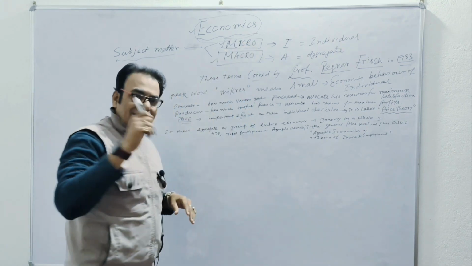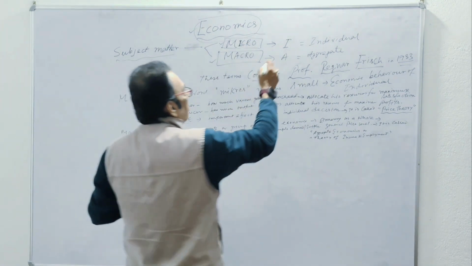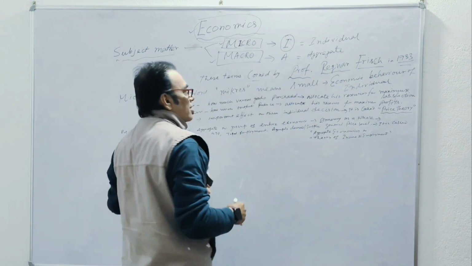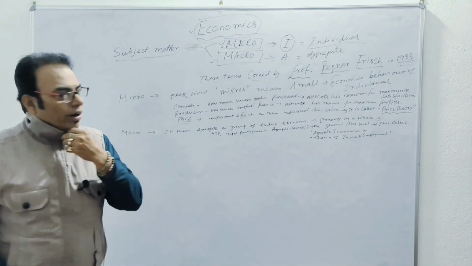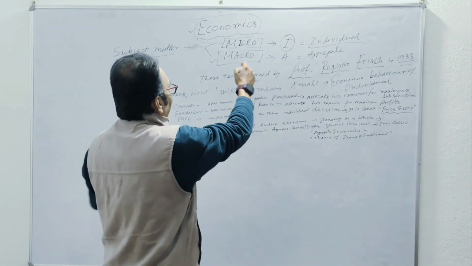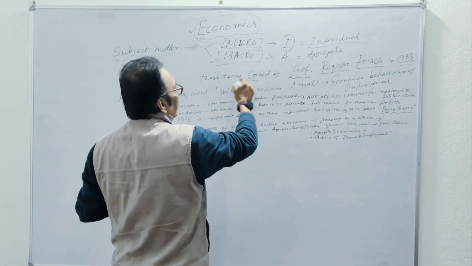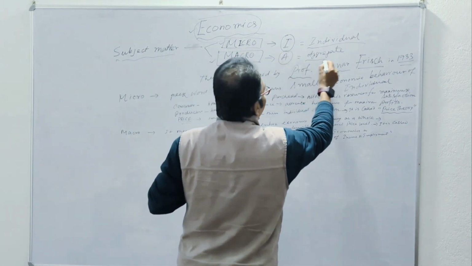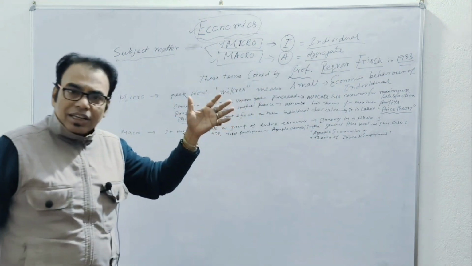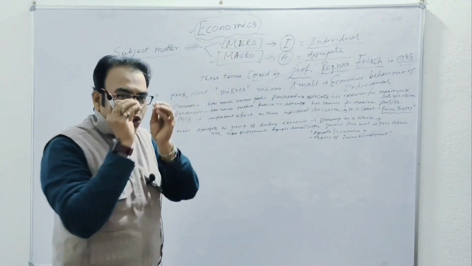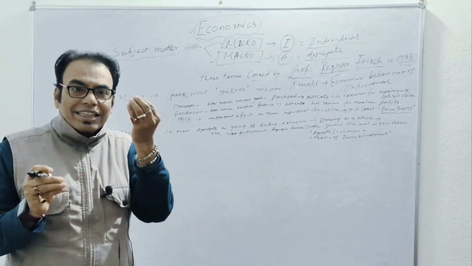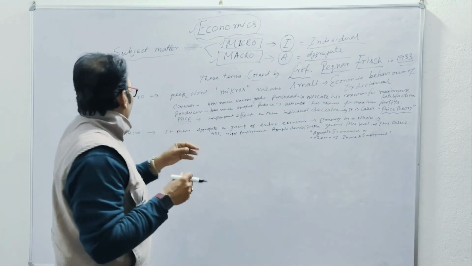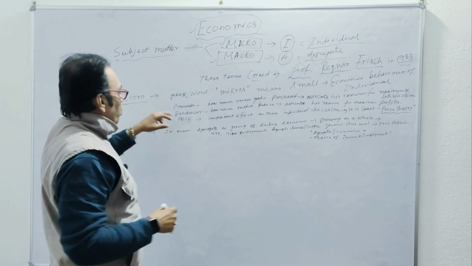The I written here means individual, and A means aggregate. So from here we can understand: micro means small, tiny units, simple.